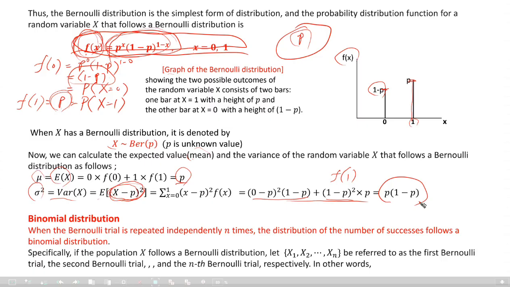Binomial distribution is a famous probability distribution for us because we use this binomial distribution for real problems. So binomial distribution, you may have studied, but you never studied Bernoulli. But I think the Bernoulli distribution is more important in statistics. Okay, I think I will explain the binomial distribution later.